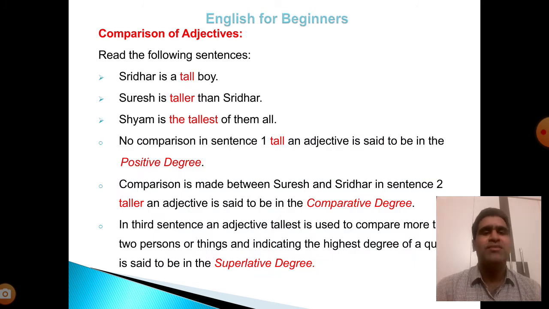Comparison of adjectives. Read the following sentences. Sridhar is a tall boy. Suresh is taller than Sridhar. Shyam is the tallest of them all.